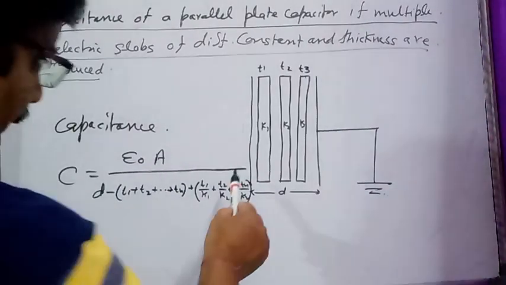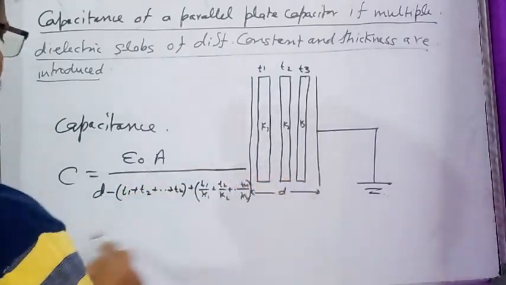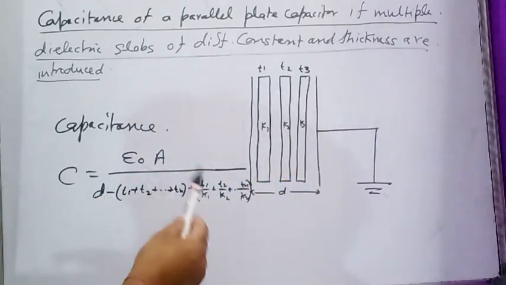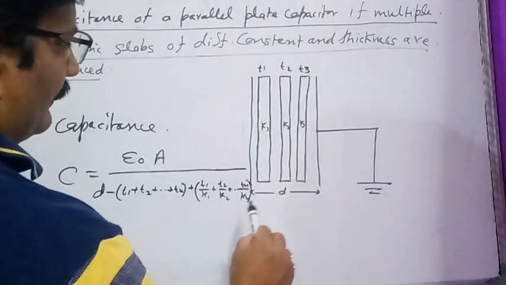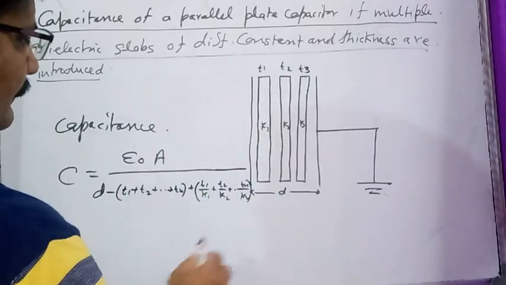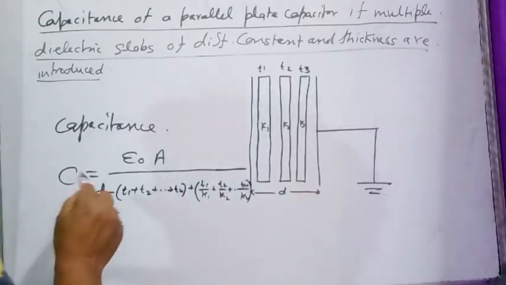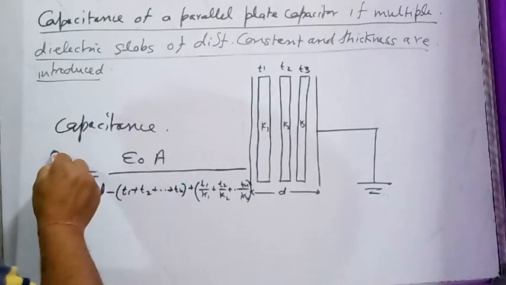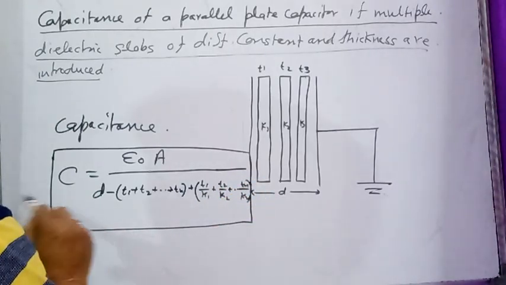after introduction of multiple slabs, the capacitance of the capacitor is going to be epsilon naught A divided by, suppose n number of such slabs are there. So their thicknesses are t1, t2, t3 up to tn. Their dielectric constants are K1, K2, K3 up to Kn. So in that condition, the capacitance of the capacitor is given by this formula.